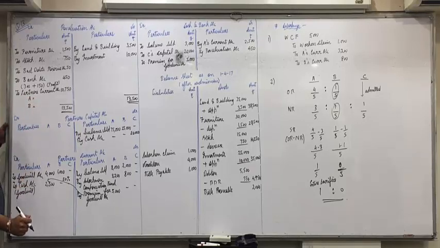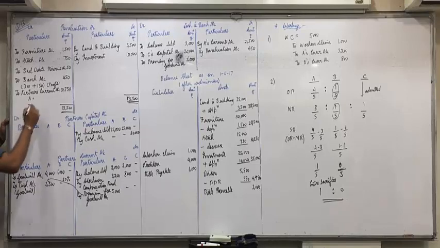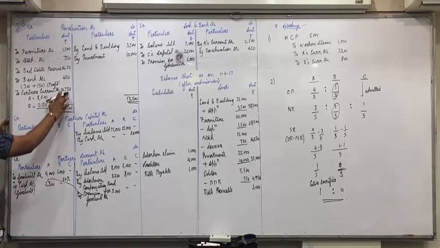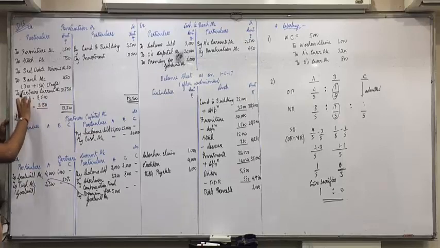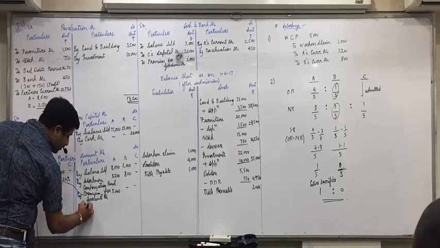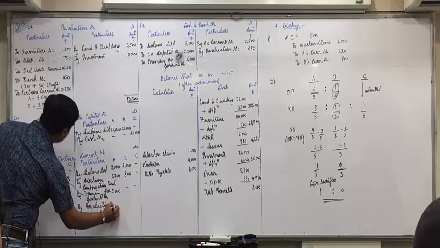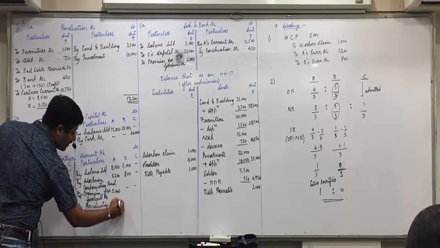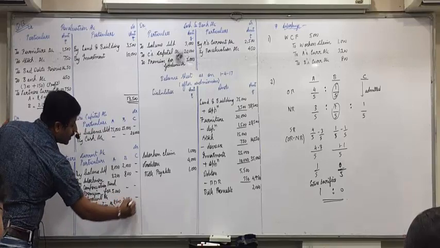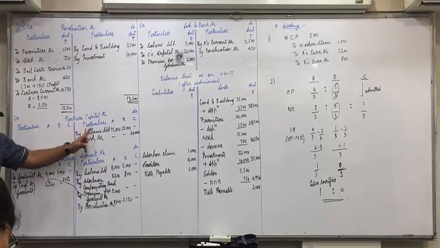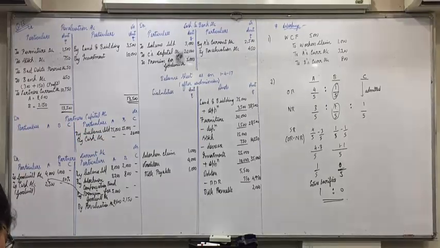Old ratio. So 10,750 into 4 by 5, 8,600, and 2,150. Yes. 10,750 into 4 by 5, 10,750 into 1 by 5. Opposite side in current account, by revaluation account 8,600 and 2,150. If current account is there in the balance sheet, all adjustments will be done in current account. Capital account we are just making to record new partner's capital, that's it. Are you all clear with this?